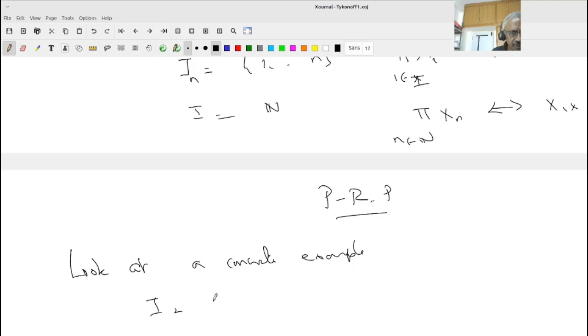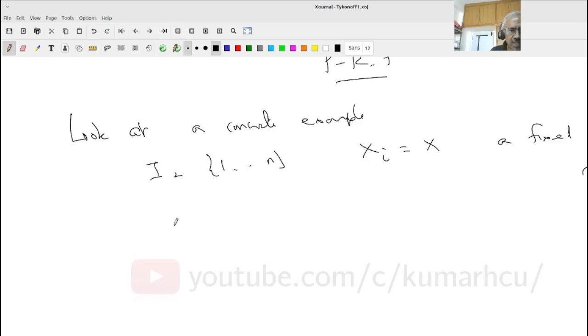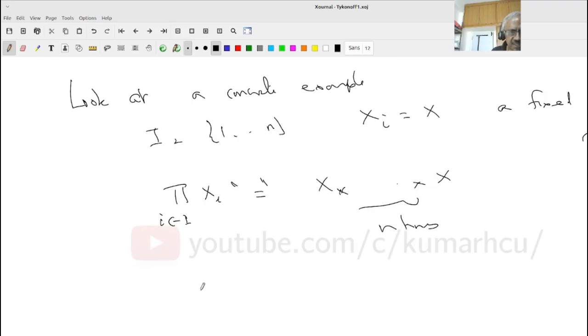Suppose I equals 1 to n, and all X_i equal X, a fixed, non-empty set. Then what is the product over i in I of X_i? This is nothing other than X cross X, n times. When I say equality, with the understanding that this is the set of all functions, the set of all functions from {1,...,n} to X.